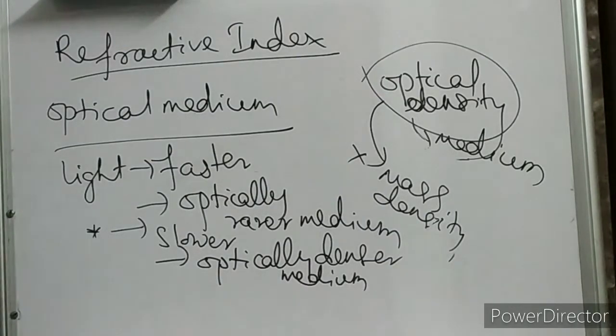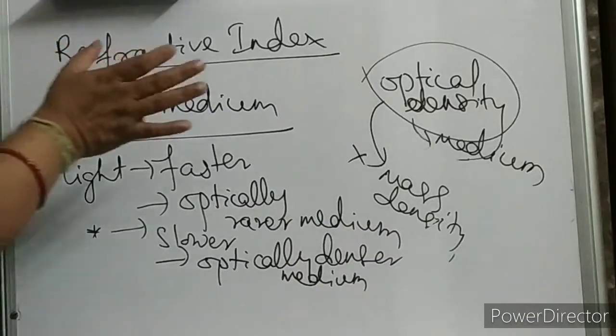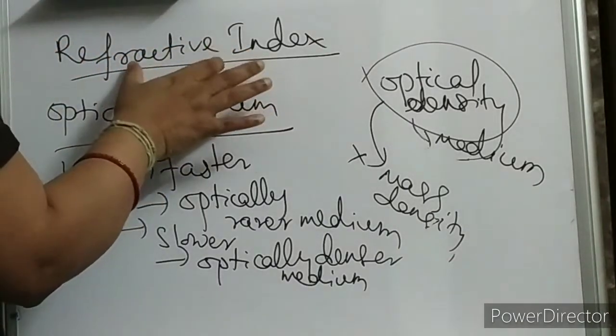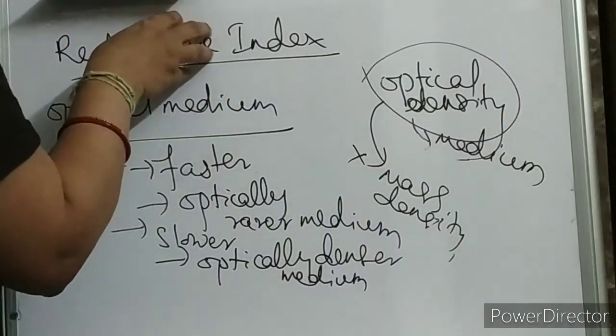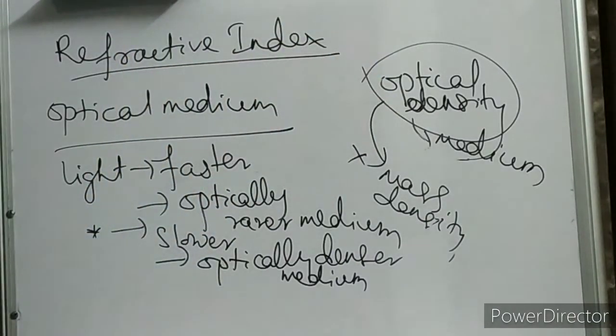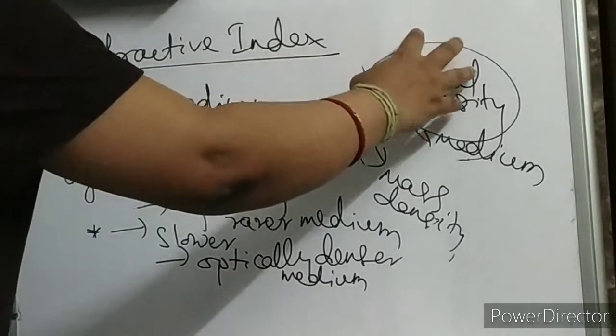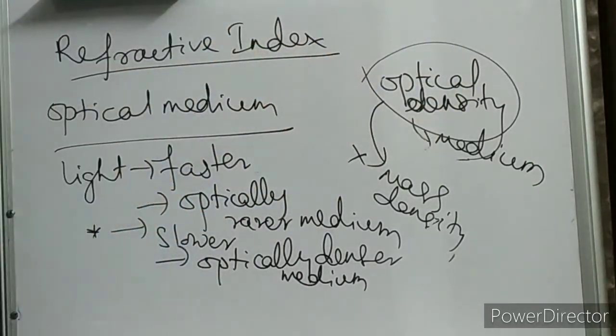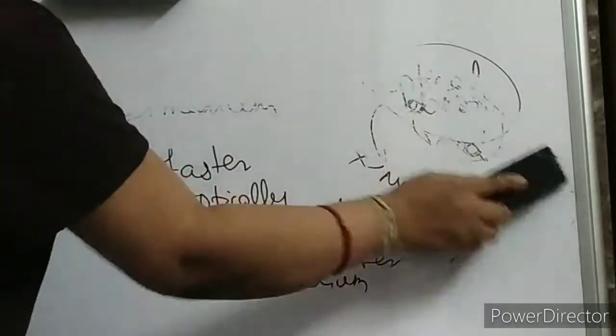To measure this optical density, we will use refractive index. Hope I am clear with this. What is this refractive index? This refractive index helps to measure the optical density. That means to measure the optical density, we have to use the refractive index. Let us see how it is useful.